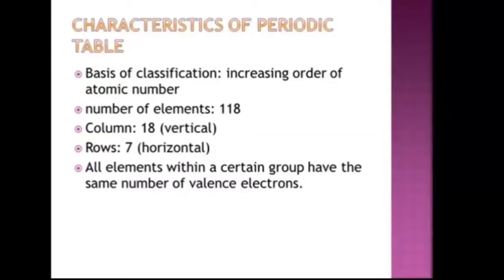How many elements are there in a periodic table? 118 known elements. Then how many vertical columns are there? There are 18 vertical columns and 7 horizontal rows. Now in a group, all elements within a group have the same number of valence electrons. For example, group 1 elements will have valency 1, group 2 elements have valency 2, group 3 elements have valency 3 and so on.